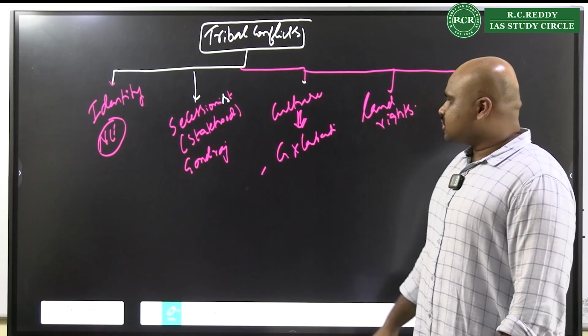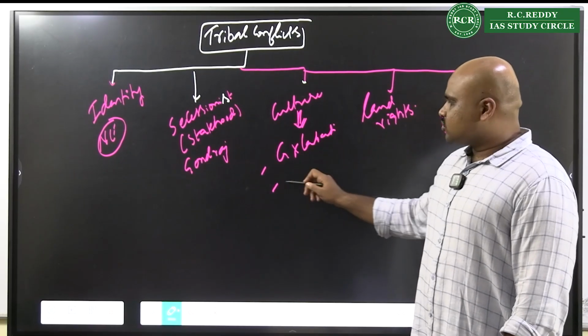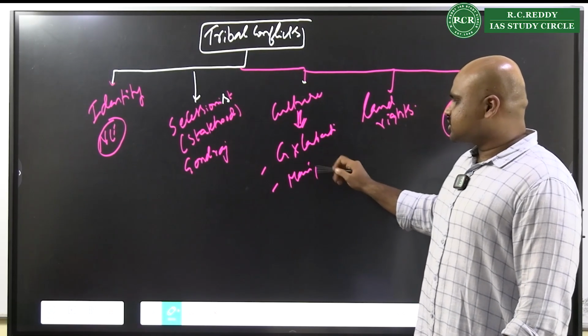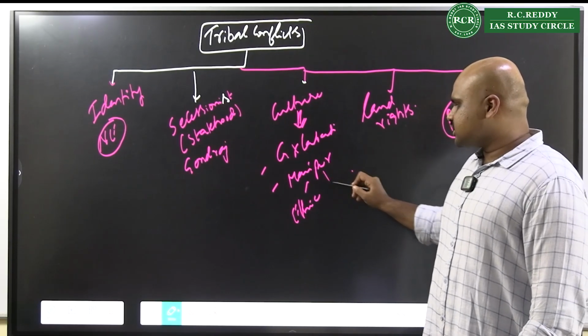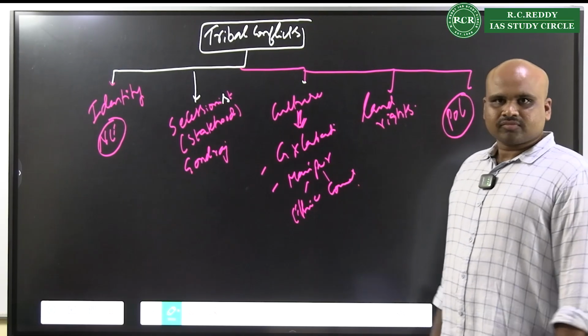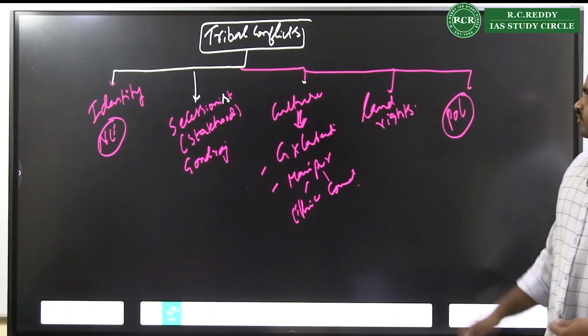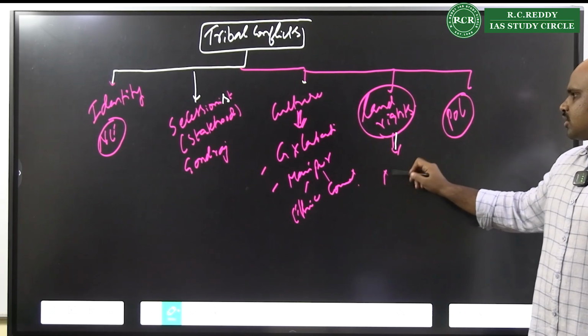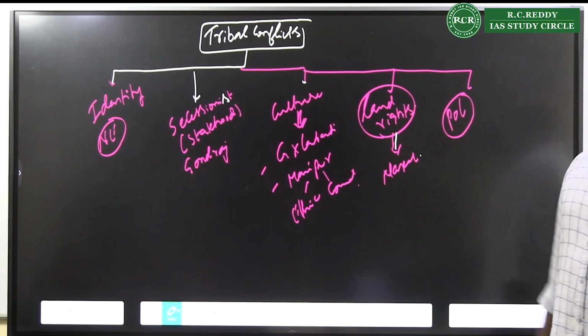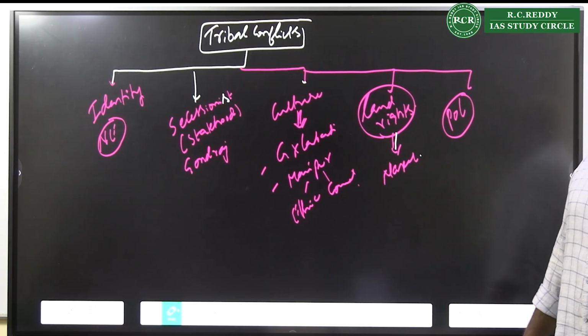Or it could also be the Manipur conflict which is existing now, because Manipur is an ethnic conflict and as well as a communal conflict. And when you look at the land rights, you can simply talk about the Naxal movements and the Naxal conflicts.